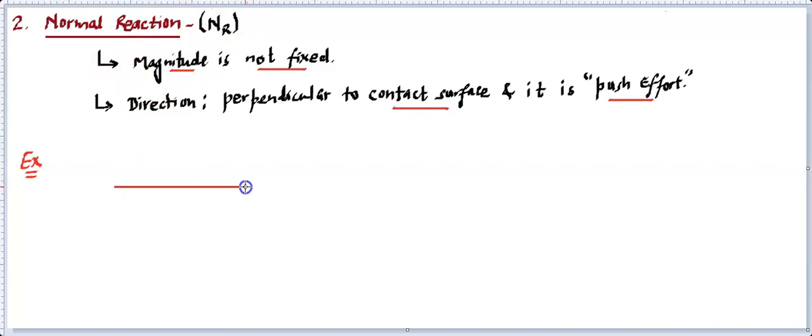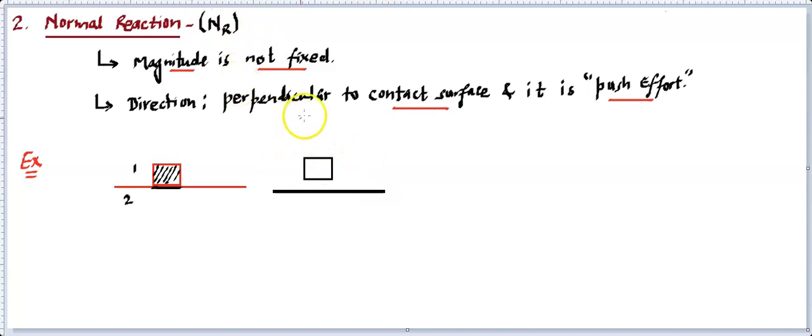On a table some book is placed, or on the ground some block is placed. So let's say that block has been placed on this table. Now you can see they are in contact. Whenever there is a contact between two objects, this is the contact surface. You'll find in this contact surface there is going to be a normal reaction acting, right? So let me draw this block separately and see what is taking place at the contact surface.